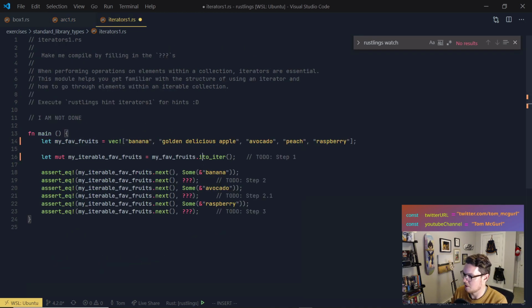I believe this should be into iter. Okay, so what this is doing is just checking our tests. So we're going to go ahead and change this. We're going to copy it here. And of course, we're going to deal with the Golden Delicious apple.